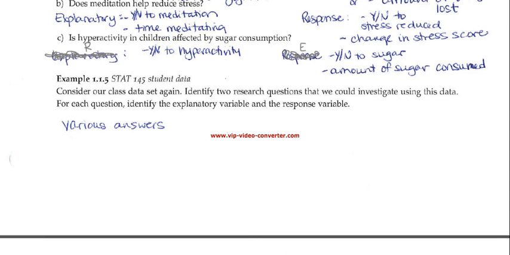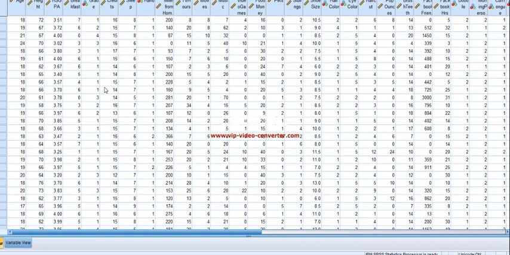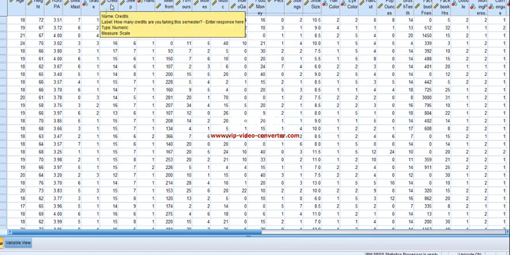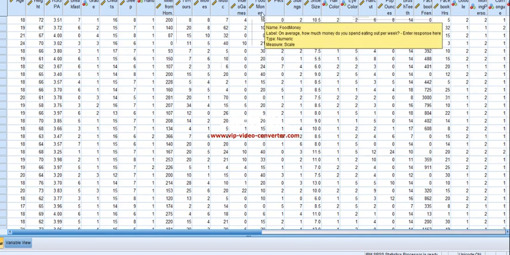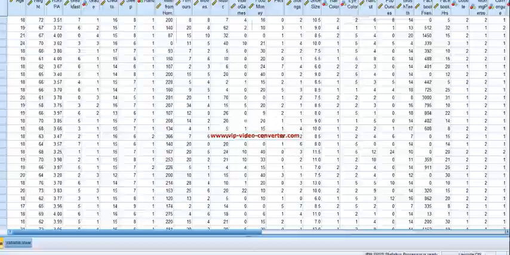Then I go through the data set in class, and we do some of that, like what are research questions that we might investigate, what would be the explanatory variable, what would be the response variable. So if we go back to that class data we looked at, we'll just throw out a couple here. Maybe we're interested in seeing if the amount of food money that students spend eating out is determined by how many credits they have. So we're trying to see if credits affects the money they spend eating out. So credits would be our explanatory variable, and the amount of money they spend eating out would be our response variable. And there are tons of questions like that you can come up with from this data set.